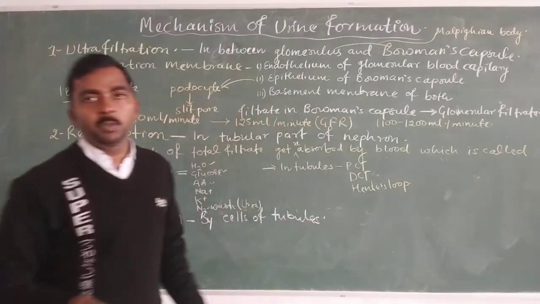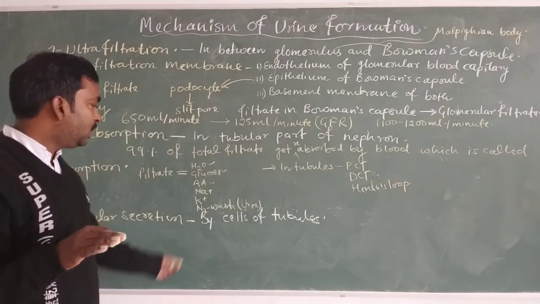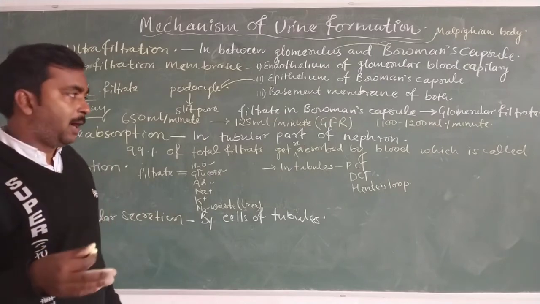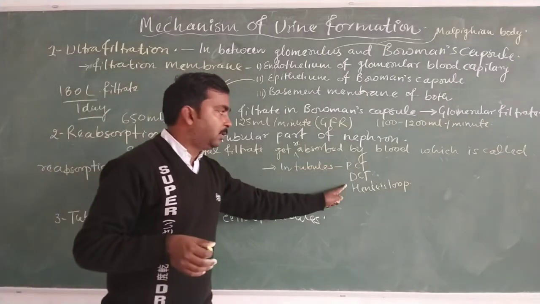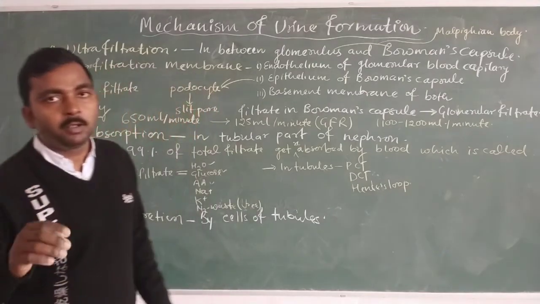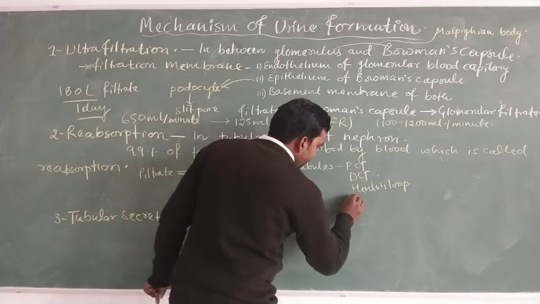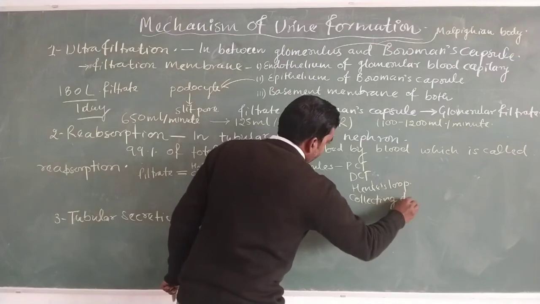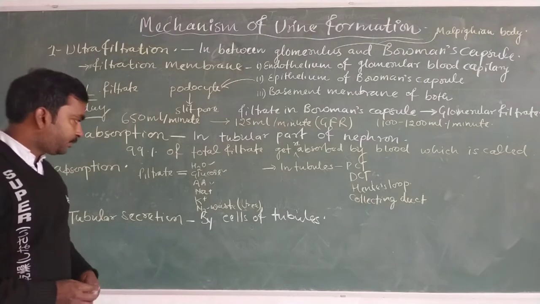These together perform the reabsorption of different kinds of substances from the filtrate in different parts. We will discuss in detail the different parts of the tubules of the nephron, about the PCT, DCT, Henle's loop, as well as the collecting duct. The collecting duct is also responsible for the process of reabsorption.